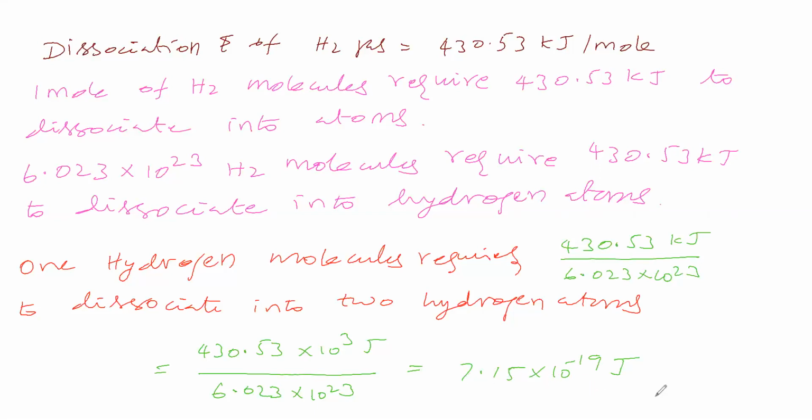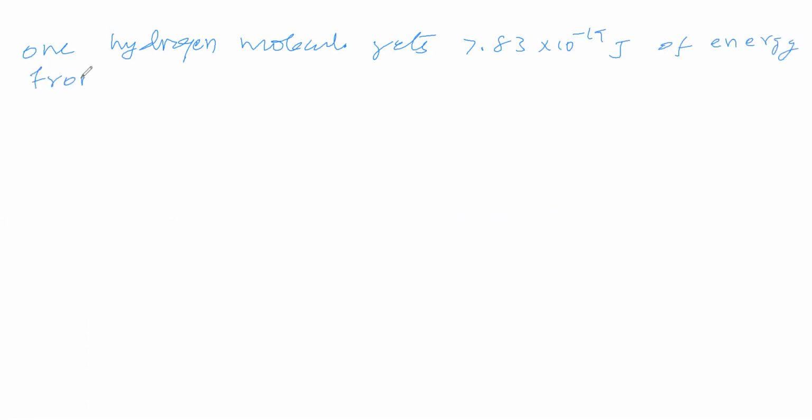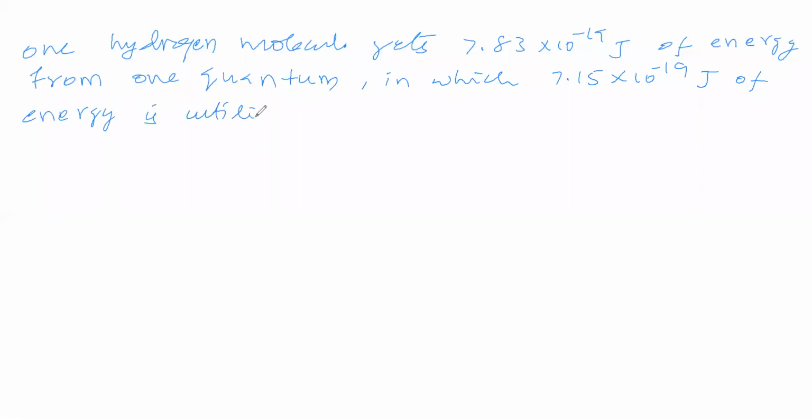So one hydrogen molecule gets 7.83 into 10 to the power of minus 19 joule of energy from one quantum, in which 7.15 into 10 to the power of minus 19 joule of energy is utilized for dissociation into two hydrogen atoms.